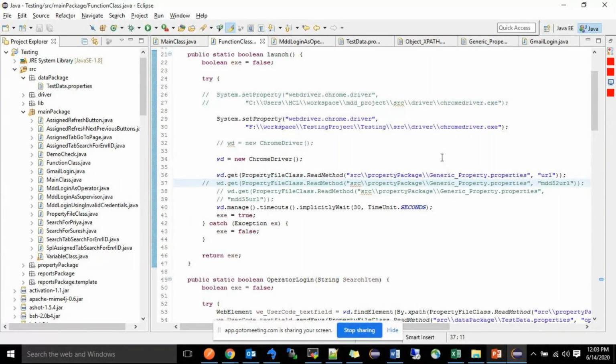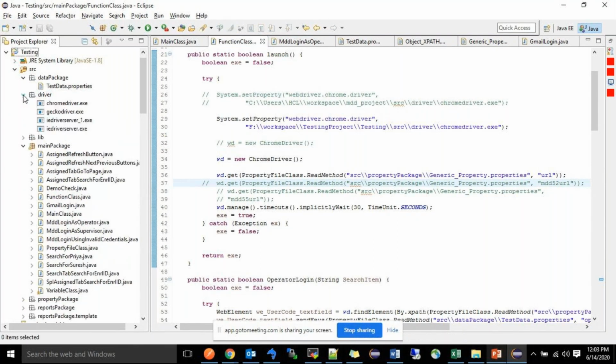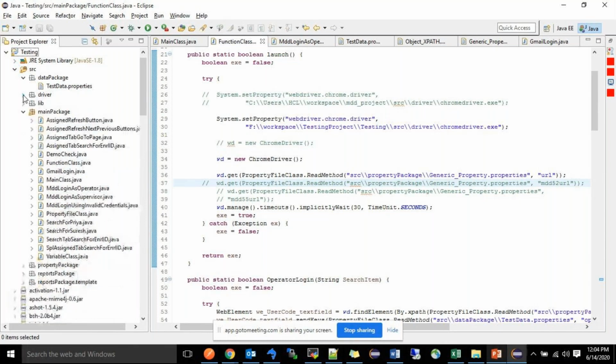Starting only I told, for each browser, different .exe files are there. Here I have mentioned 3. For Chrome, if I want to use Chrome, the Chrome driver is required. For Firefox, Gecko driver is required. For IE purpose, this one is required. So I am using these 3 drivers only. I have downloaded only these 3 drivers and kept them here. That path only we have to mention here.